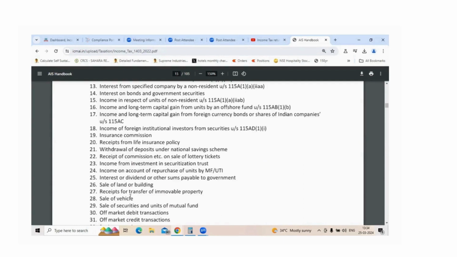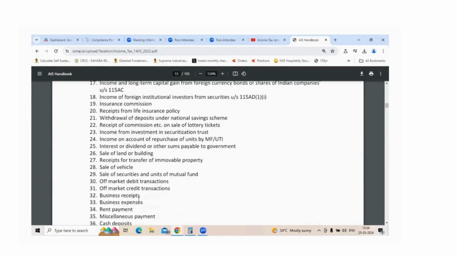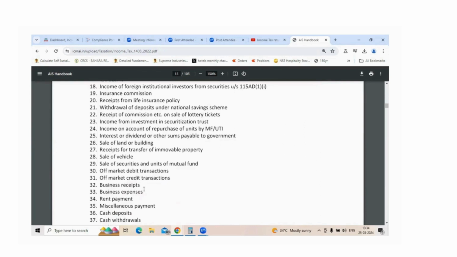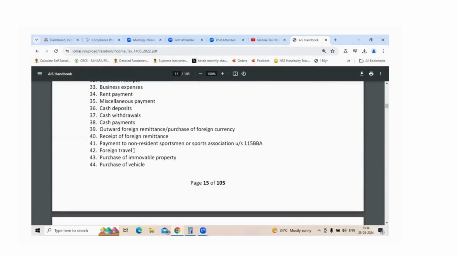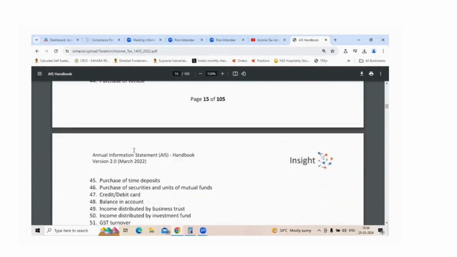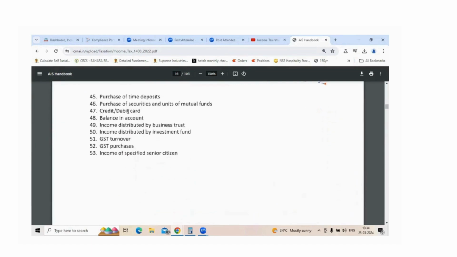The sale of land or building, sale of vehicles. So if you're doing any large volume transactions, even those will get captured wherever you have provided your PAN card or other information. And then there is something for cash deposits and cash withdrawals. So if you're making cash deposits or cash payments of more than 50,000, even those deposits and withdrawals are also listed. And then purchase of vehicle. And then transactions regarding debit cards and credit cards as well.